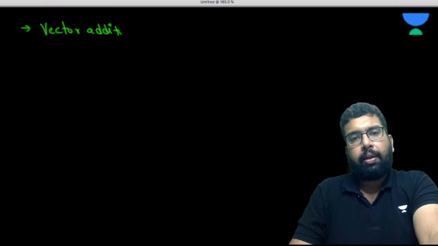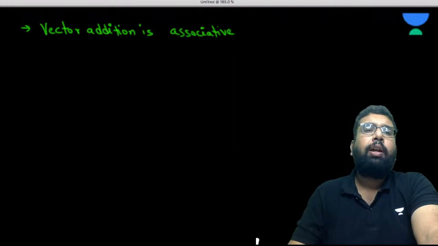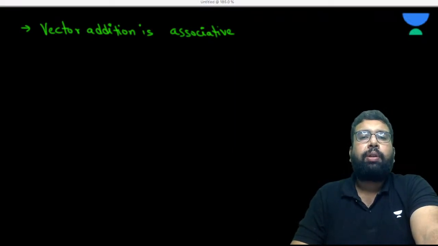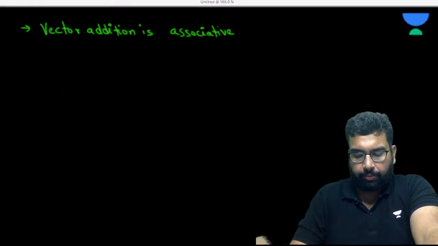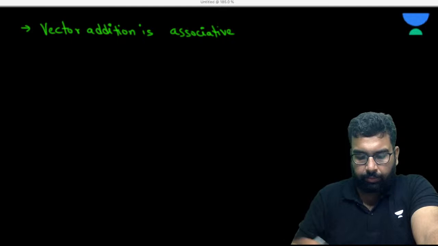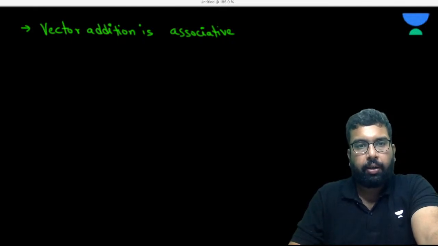So vector addition. There is one thing, one statement. Vector addition is associative. Now what does that mean? See, vector addition is associative. Very simple. In the way already you must have observed this. Yes, Shishari. So vector addition is always associative.